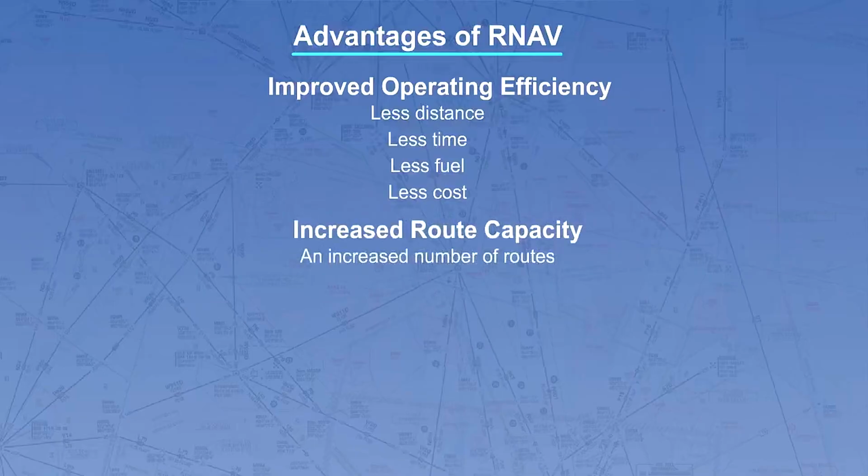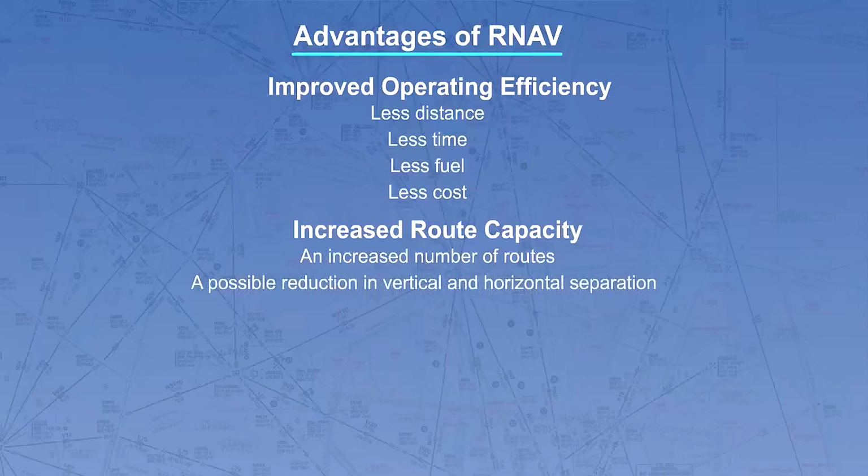RNAV also produces an increased route capacity because of an increased number of routes, a possible reduction in vertical and horizontal separation, and greater pilot choice of routes.